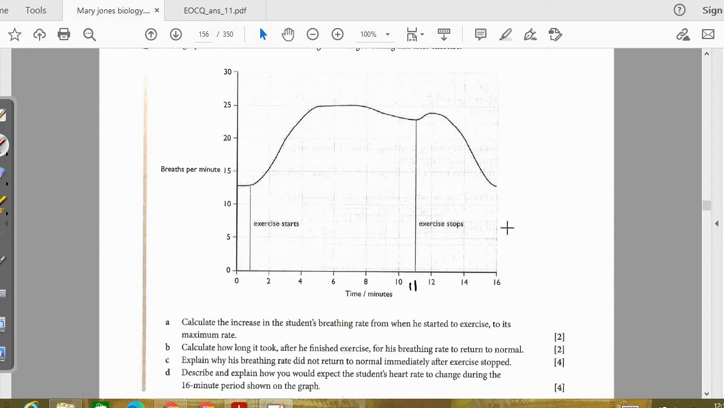And till here it is taking time to come to normal, that is at 16 minutes. So 16 minus 11 will give you 5 minutes. So it takes 5 minutes, that is the time which is shown. It takes 5 minutes after he finishes the exercise for his breathing rate to come to normal.